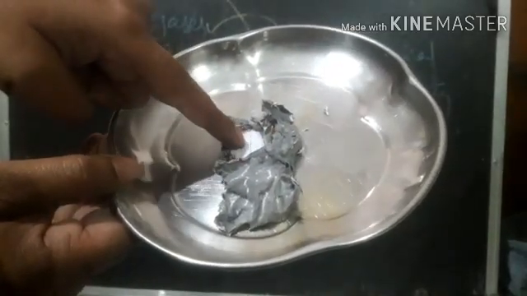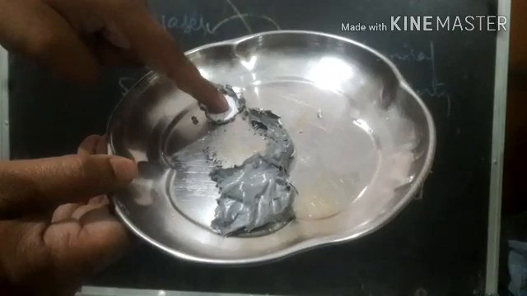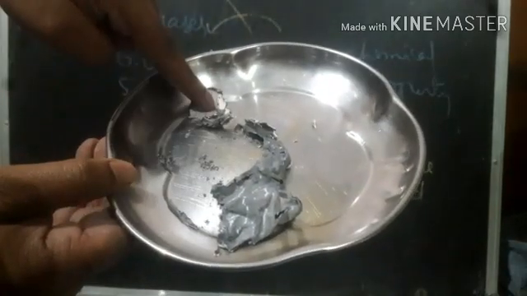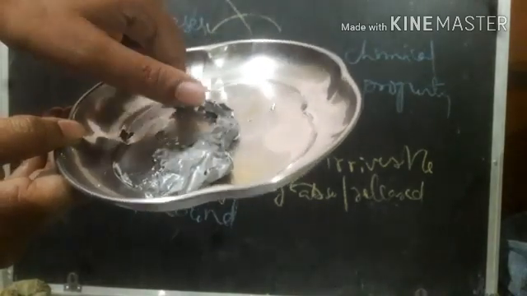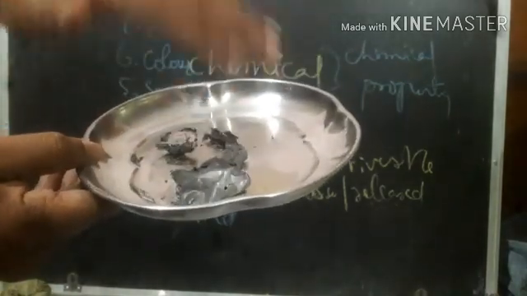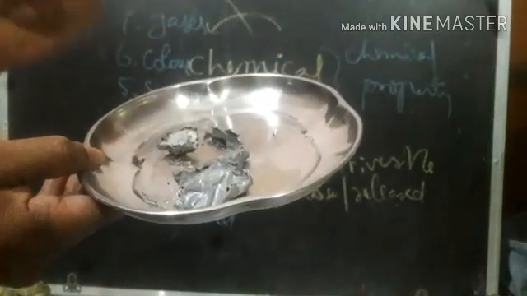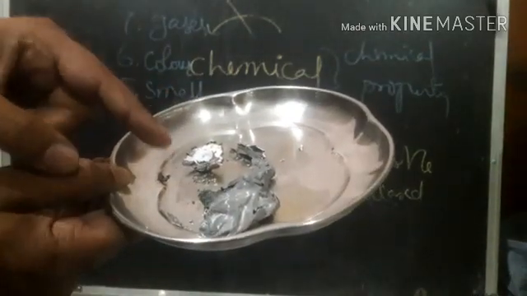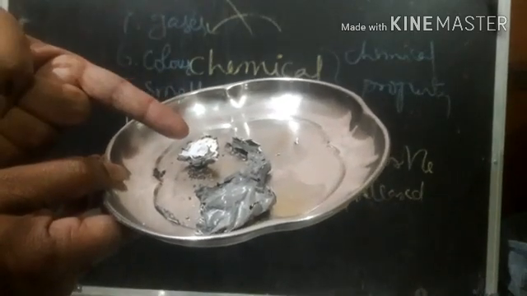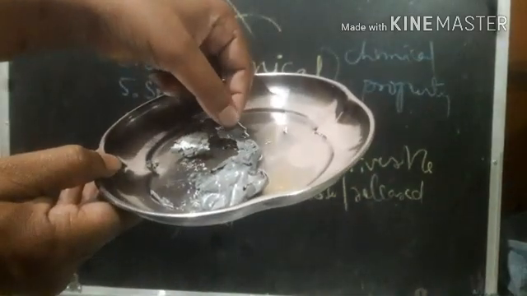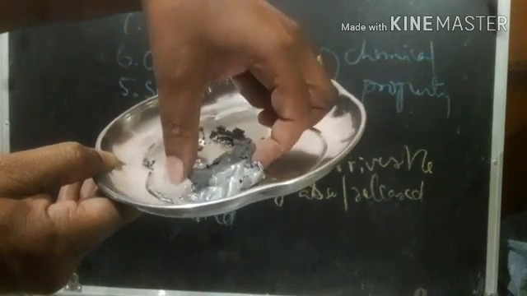Yes, this is the actual paper, right? Look at this, and finally we got a new substance. That too, it gave light and some heat. So it produced heat, it changed the color, the state, the size, and the new substance ash is formed.